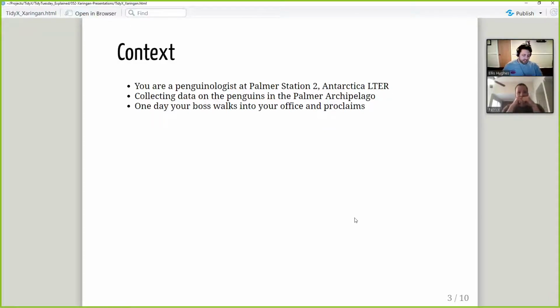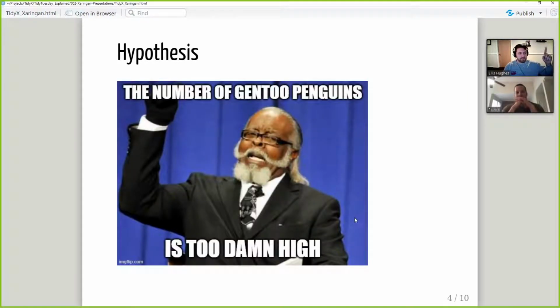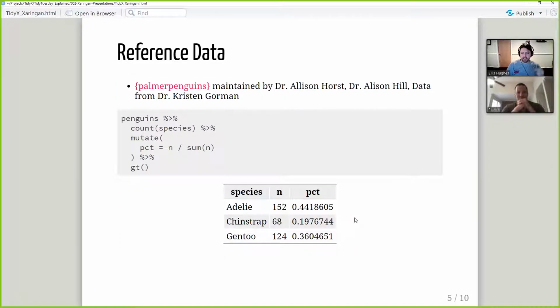And we're sitting there, we're collecting data, we're happy, working along, and our boss, the PI, kicks down our door, masked up of course, because we're still in the times of COVID, and proclaims the number of Gentoo penguins is too damn high. He's concerned that the techs are doing something wrong, that there's something wrong with the database. He's looking at the numbers and he's concerned. He thinks that there are too many records being marked as Gentoo penguins, right? And he's just like, can you look into this, please?